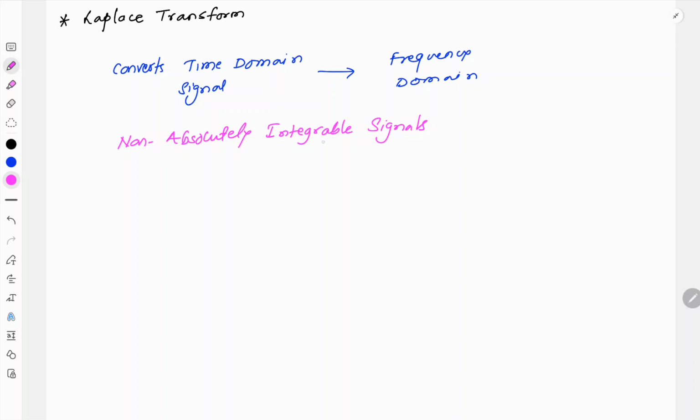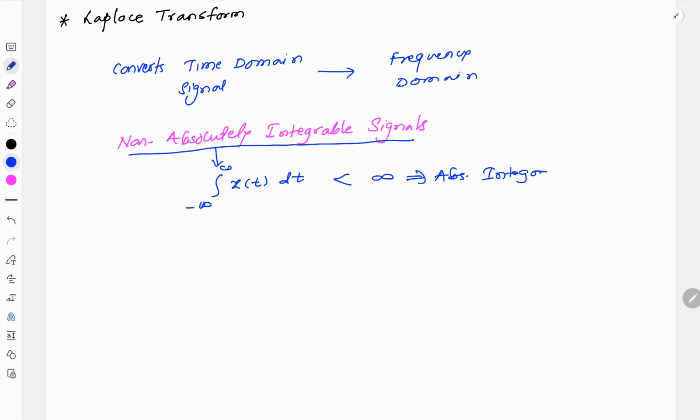If a signal is non-absolutely integrable, the meaning is this: if I integrate a signal from minus infinity to plus infinity, |x of t| dt, and this value is less than infinity, then the signal is called absolutely integrable. But if this value becomes equal to infinity, then the signals are said to be non-absolutely integrable signals.